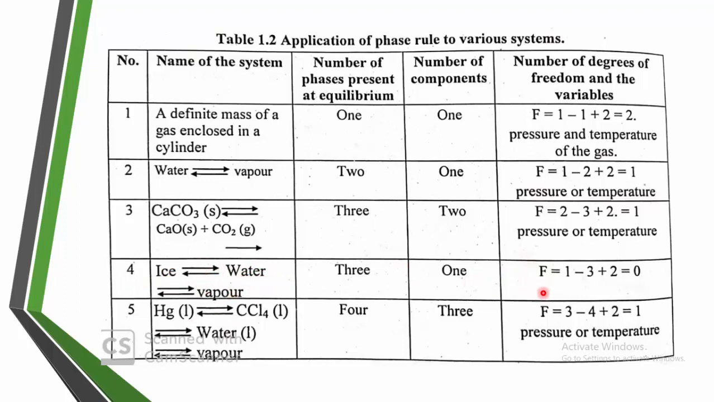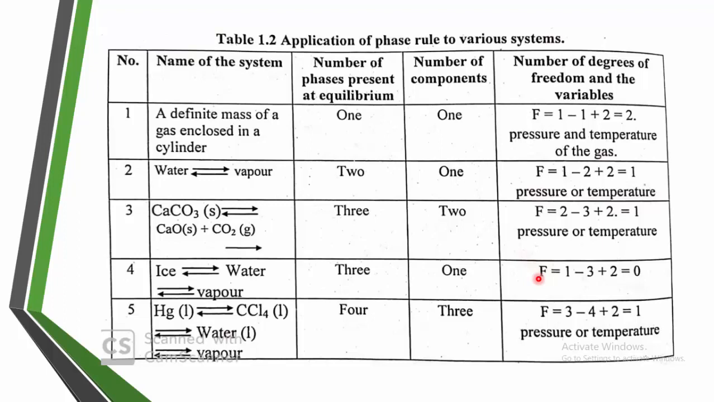Component is 1. If you calculate the degree of freedom of this state of equilibrium, f is equal to 1 minus 3 plus 2. What is the 1? 1 is the component, 3 is the phases, plus 2, you will get 0. So it is independent. What is the 0? Degree of freedom is 0, meaning in this case the state of equilibrium cannot be affected by any variable; it is independent of the variables. Likewise, f indicates the state of equilibrium.